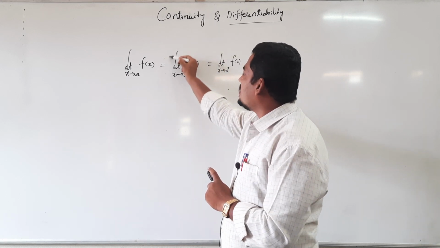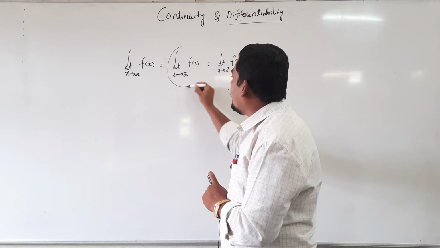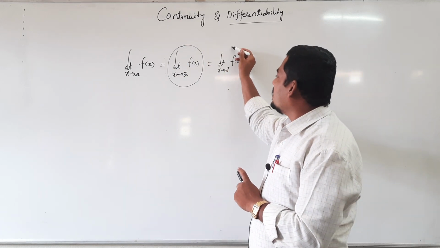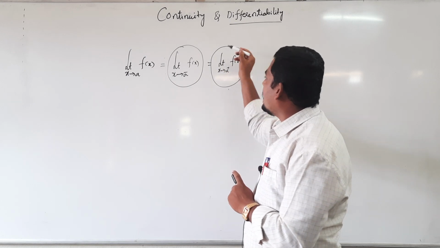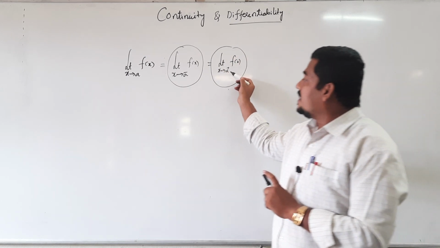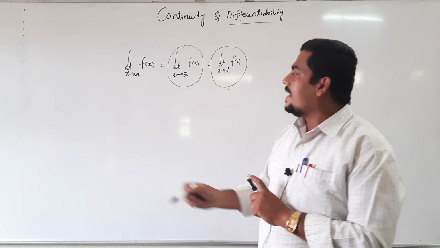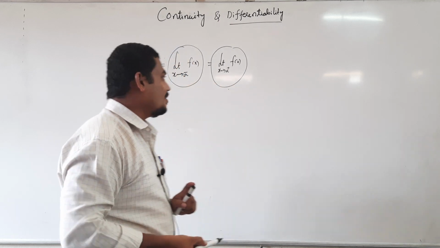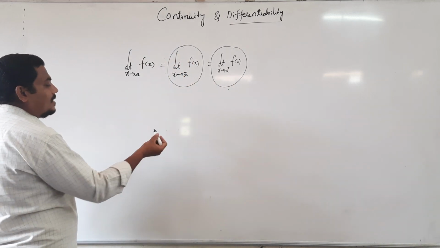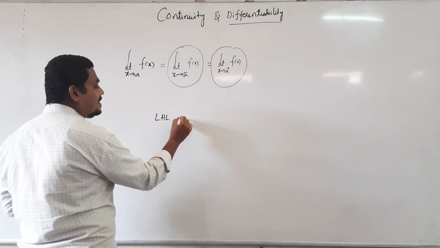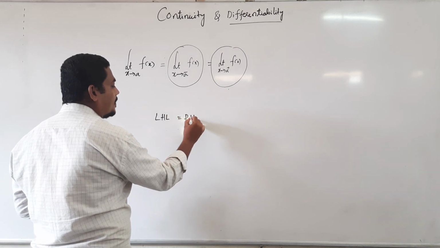This limit is known as left hand limit of the function at x equal to a, and this limit is known as right hand limit of the function at x equal to a. If these two limits are equal, then only this limit is said to exist. Limit is said to exist only when left hand limit LHL is equal to RHL.